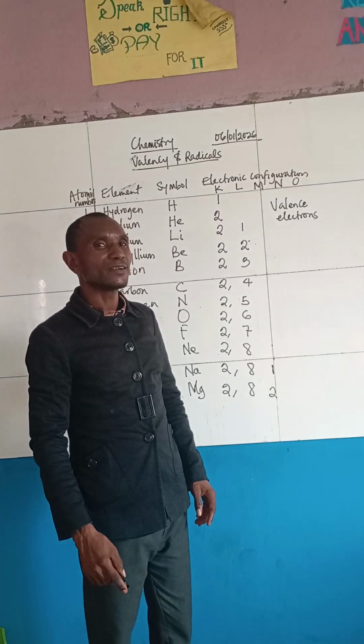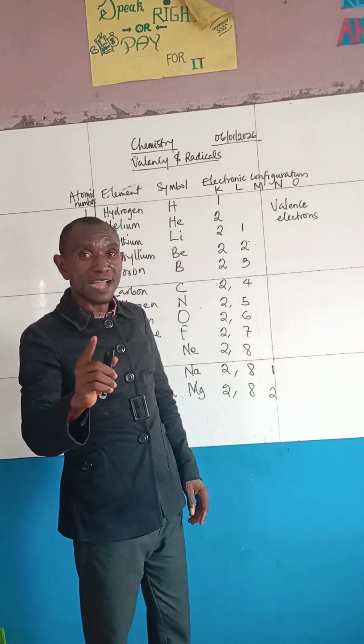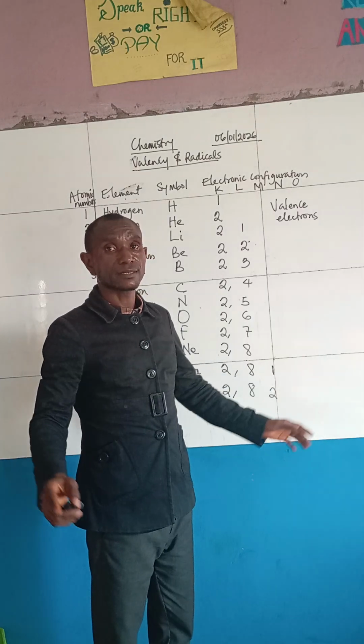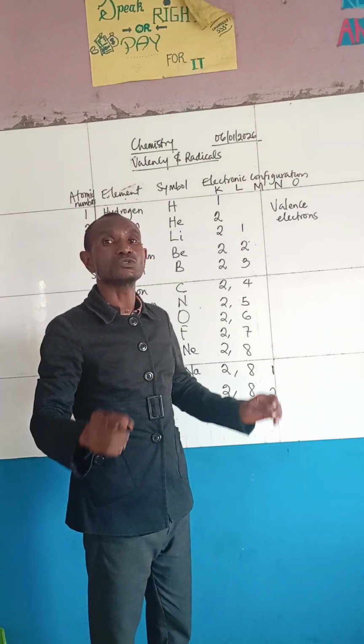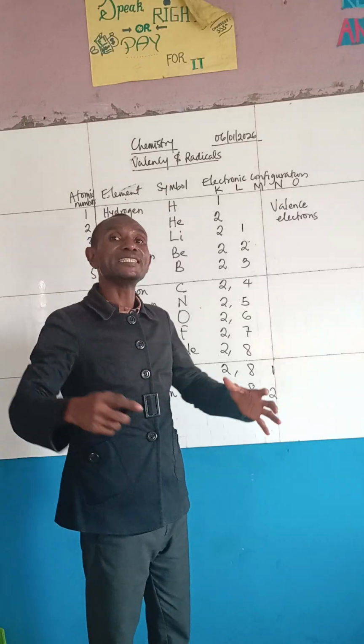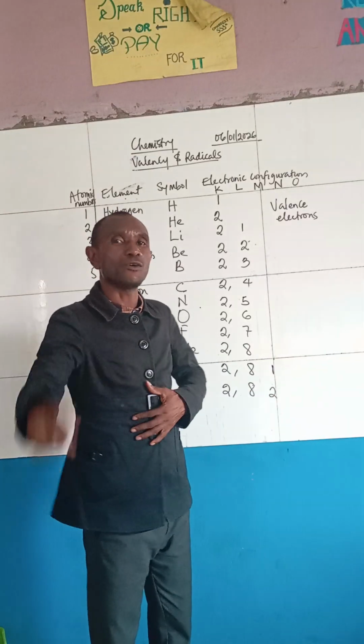From 5 down to 7, it's not like that. I will show you how to get the valency when the valence electron is more than 4.